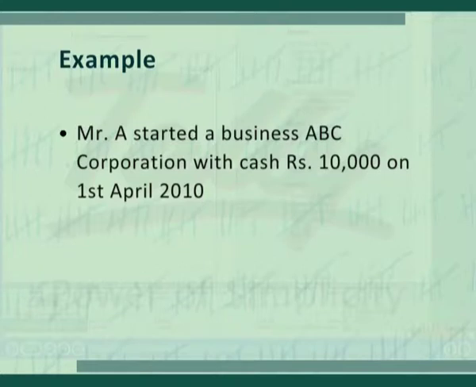Mr. A started a business, ABC Corporation, with cash rupees 10,000 on 1st April 2010. In this example, Mr. A and his business both are separate entities, though Mr. A is the owner of the business. He introduces a capital to the business. Here, Mr. A is a giver. Mr. A's capital account is credited. The business receives the cash from Mr. A. Cash comes in the business. Therefore, cash account is debited.